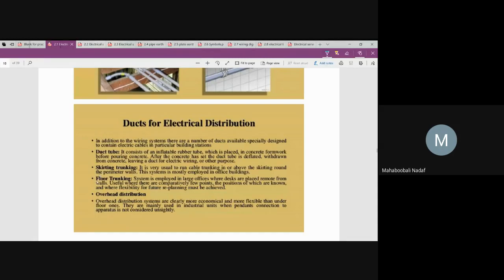Above the skirting tiles there is a small gap, so inside it the ducts have been provided. Is that okay? Yes, sir. Okay. Now, floor trunking means you are laying the ducts beneath the tiles, or beneath the floor. Those things are called floor trunking.